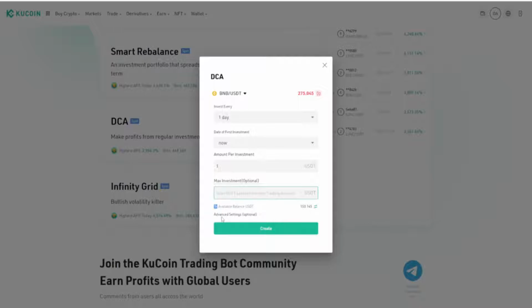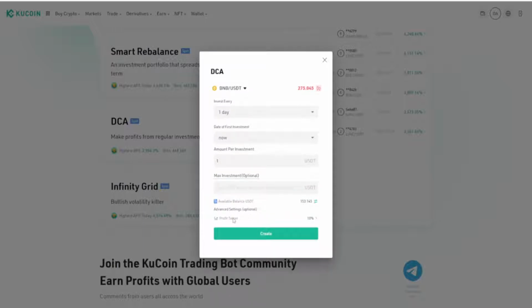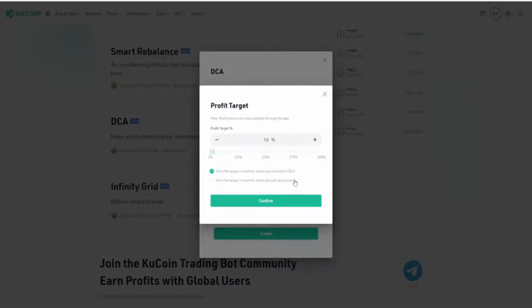Looking at the advanced settings, you get the option to choose the amount of profit you want to take. Now you can choose 10%, you can choose 500%, you can choose 2%. We'll put it on 5. And what this means is every time the bot reaches 5%, it will close your position, send you an email, and you can restart the bot again.